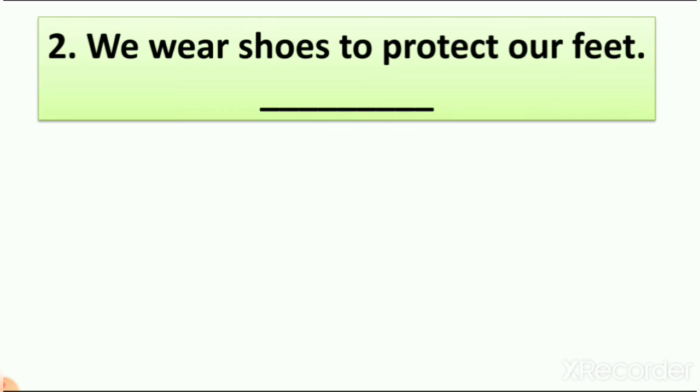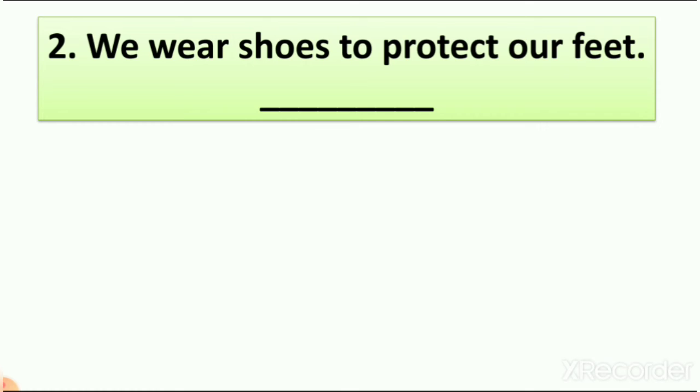We wear shoes to protect our feet. Now when we wear shoes, as we know, we are wearing shoes on our feet. And now you can imagine that if we are not wearing shoes, what happens to us? If you are running on the road without shoes, then what happens to you?